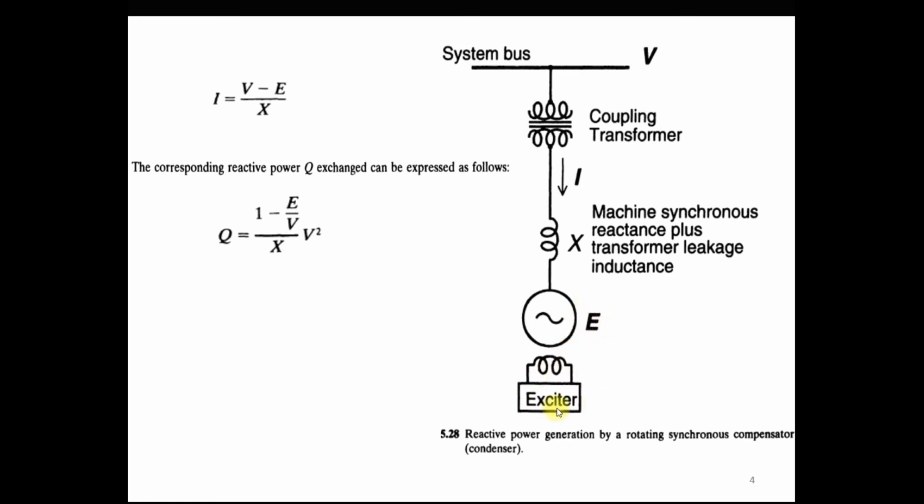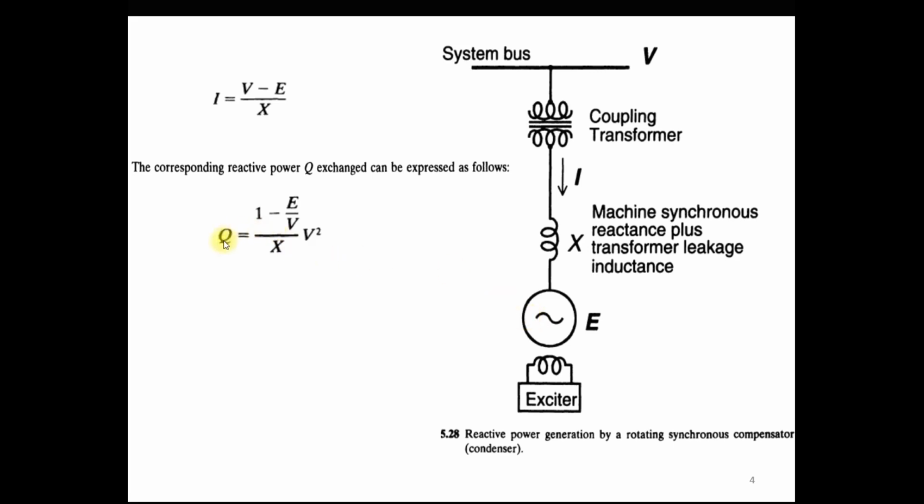The internal voltage generated by this synchronous machine or synchronous condenser depends on the excitation. So if you over-excite this synchronous machine, then the value of E becomes higher than the bus voltage. So at that time it injects reactive power, and in the under-excitation case this voltage E becomes less than the voltage V. So at that time the synchronous condenser absorbs reactive power from the system. In this way the synchronous condenser provides voltage regulation, or we can say reactive power compensation.